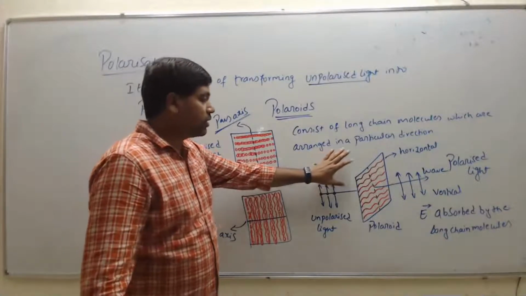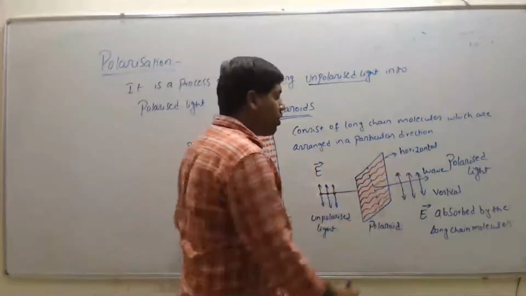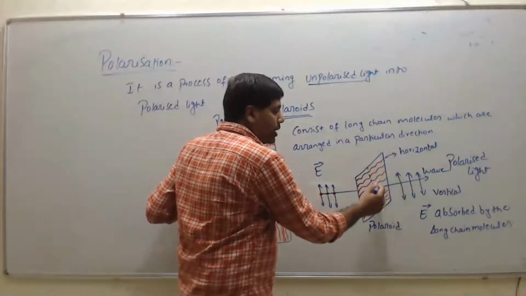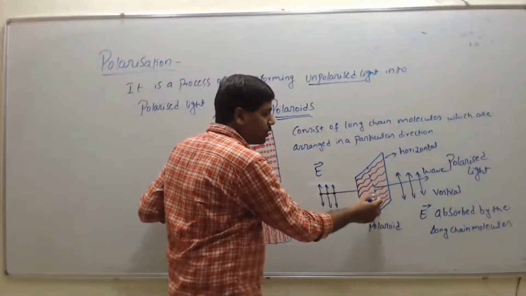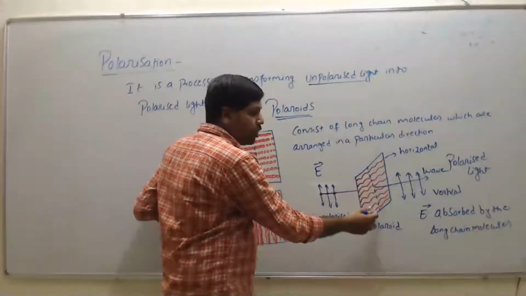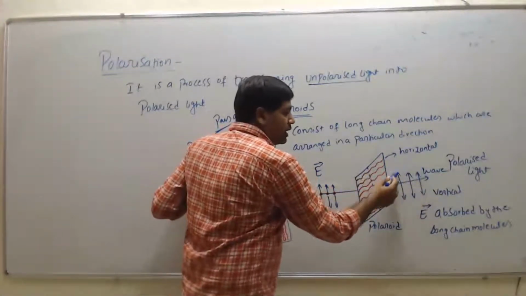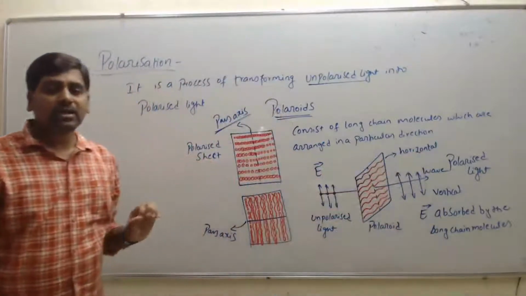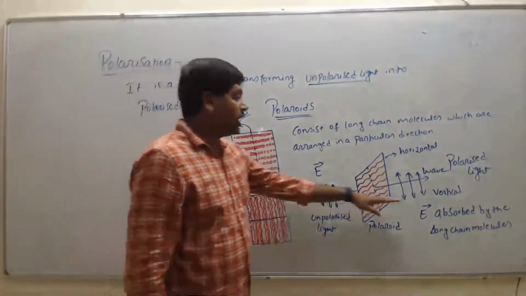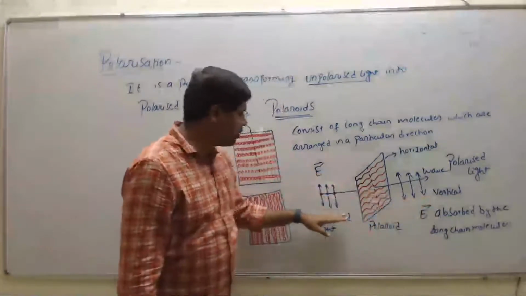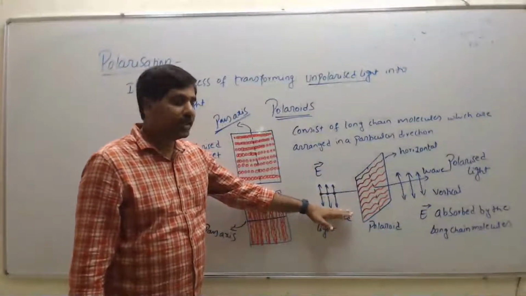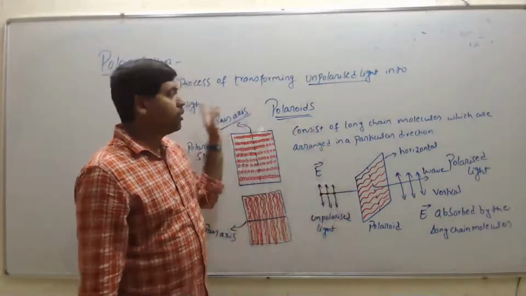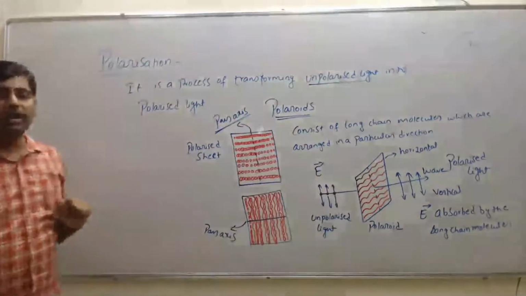It transmits only the light which is perpendicular to the arrangement of the molecules. That light we call polarized light, that is, it vibrates only in one plane, whereas unpolarized light vibrates in two or more planes. So this is the phenomenon of polarization.